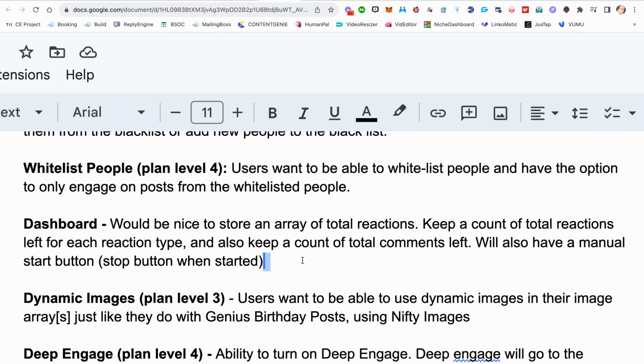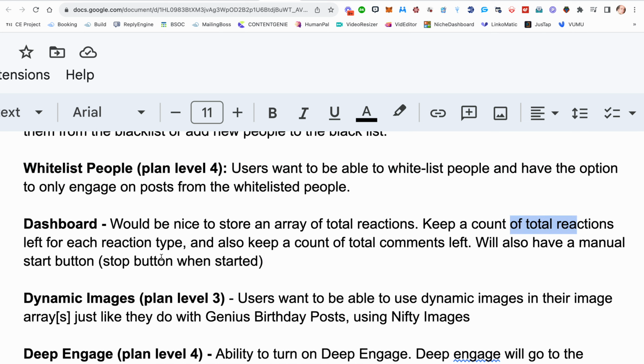We will have a dashboard, show the array of total reactions, keep a count of the reactions left, count of total comments left. And we'll also have a manual start button in the dashboard so that you don't have to come in and do an auto start. Okay.